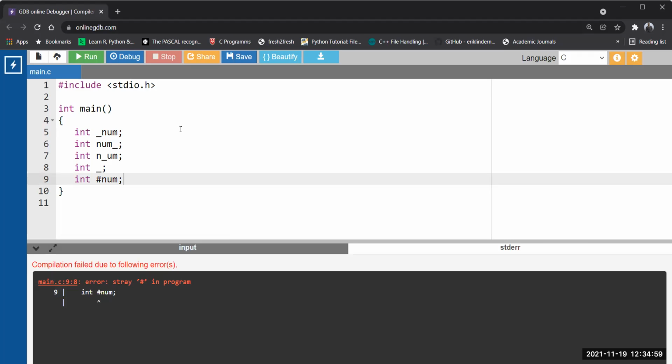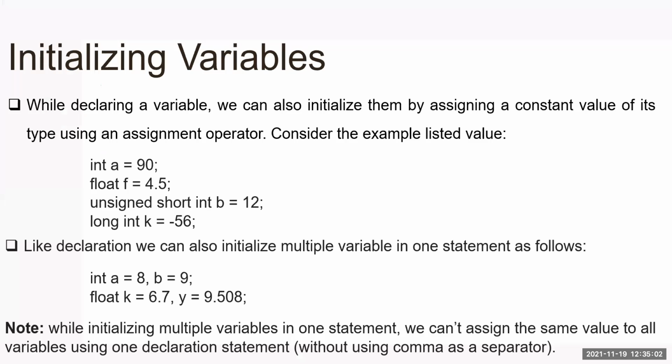Fine. So let us see how we can initialize a variable. We can assign a value directly to the variable, like a constant, while we are declaring it. Here the float variable gets initialized, unsigned short integer is also initialized, and the long integer case is also initialized. These are all called static initialization.